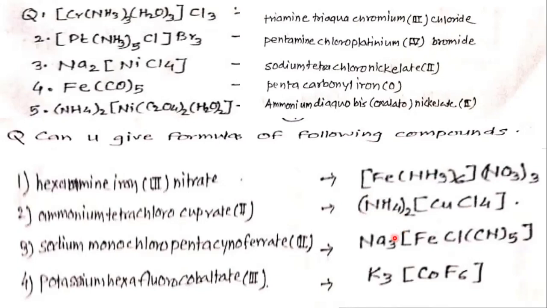Next, sodium monochloropentacyanoferrate. FeCl, chlorine present 1 time, cyanide present 5 times. Monochloropentacyanoferrate, oxidation number of Fe is 3, because 3 Na plus and the complex having charge -3.